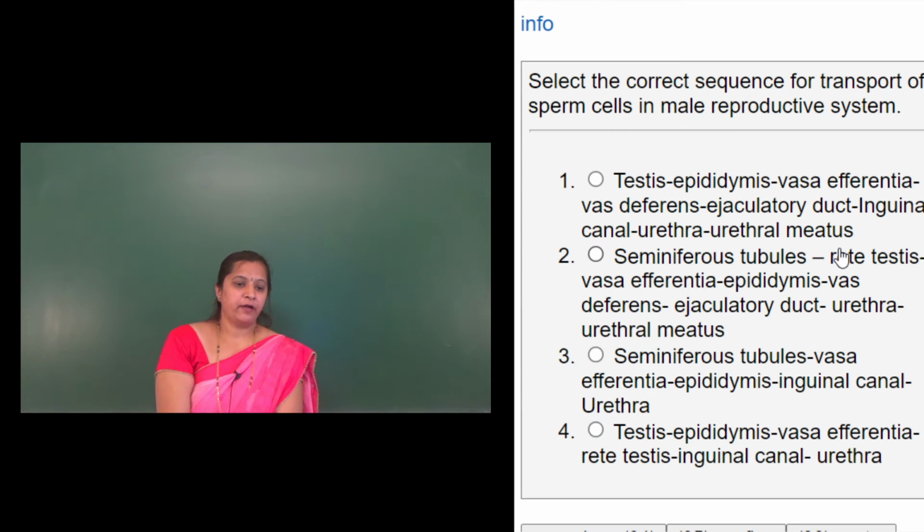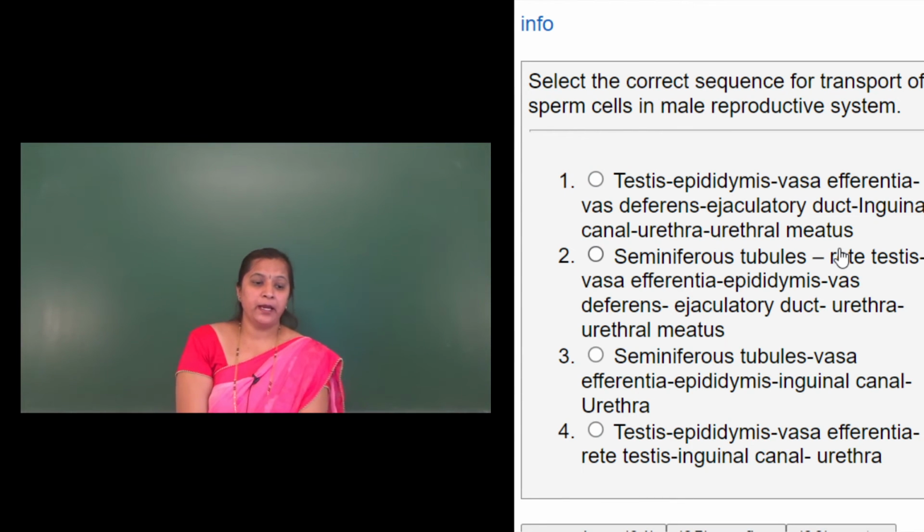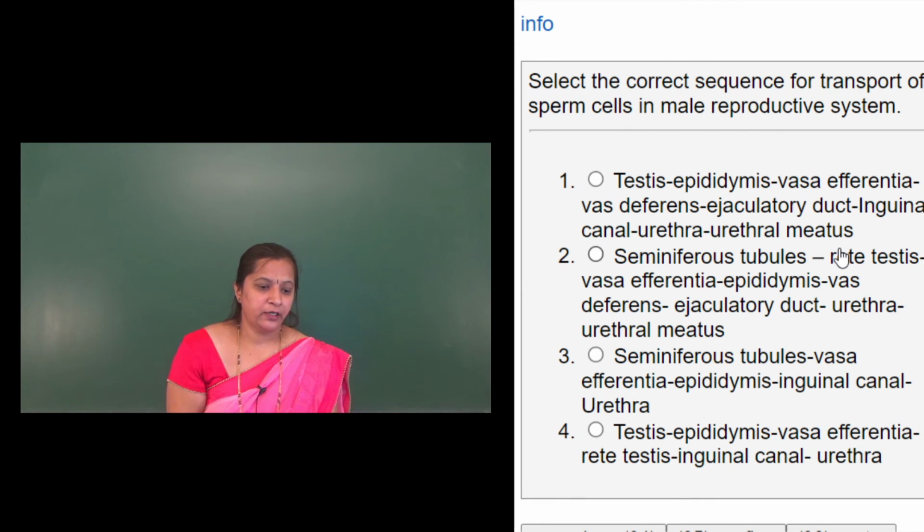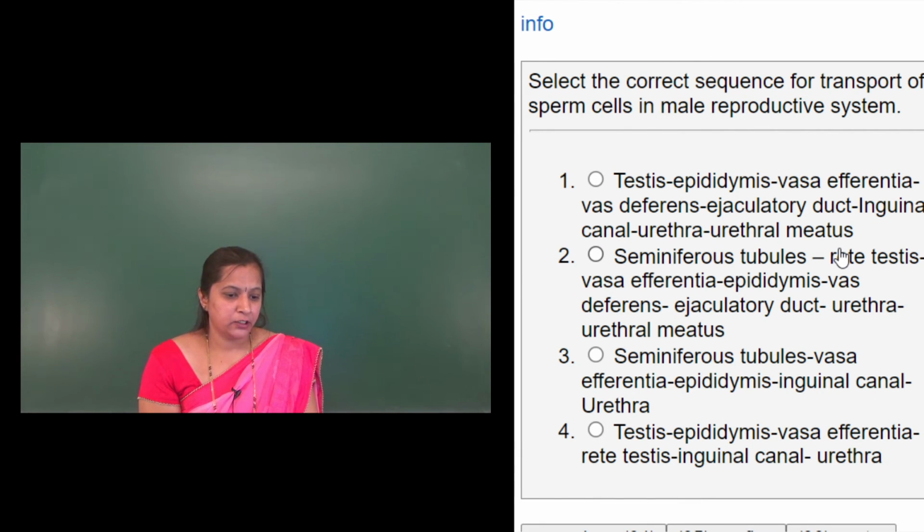Select the correct sequence for transport of sperm cells in the male reproductive system. First option they have given testis, followed by epididymis, vasa efferentia, vas deferens, ejaculatory duct, inguinal canal, urethra and urethral meatus.